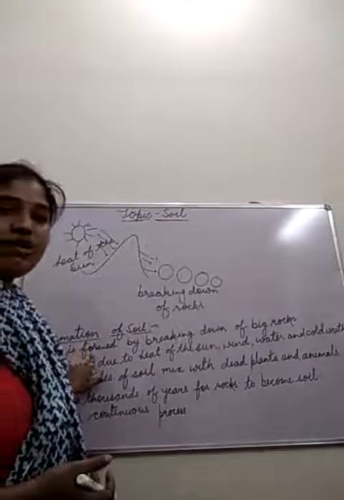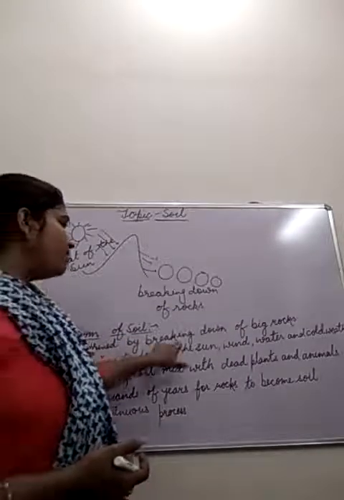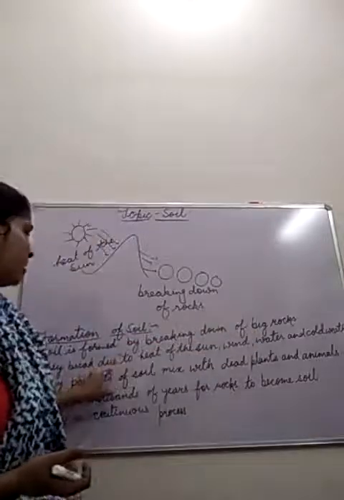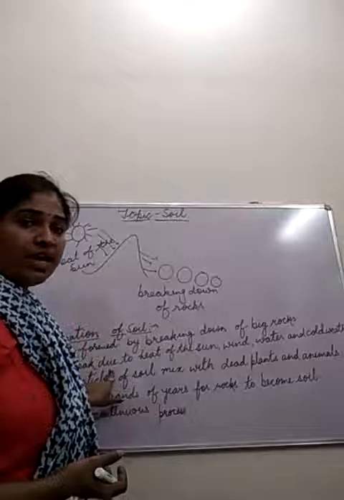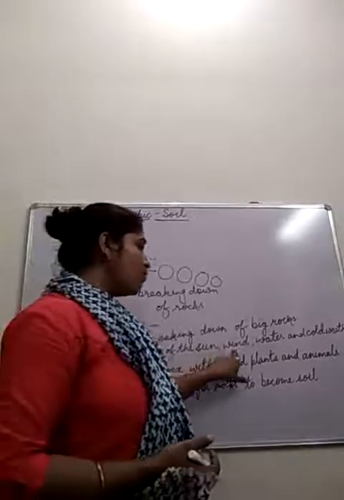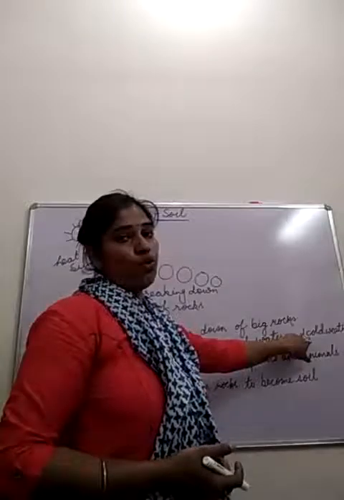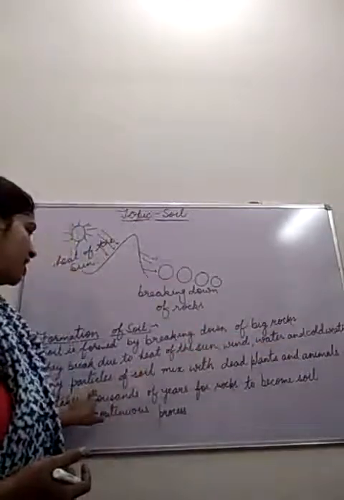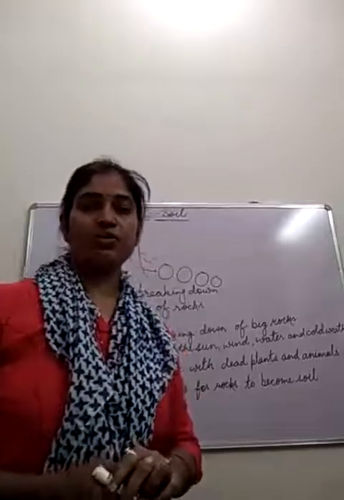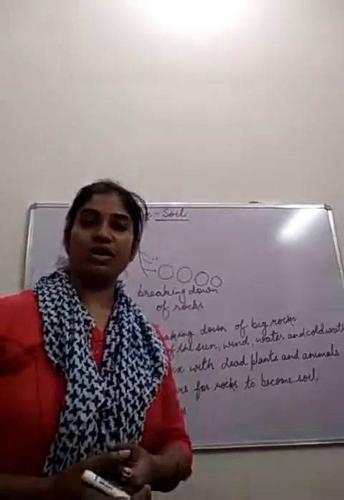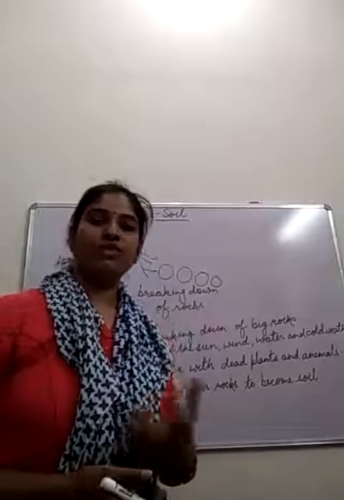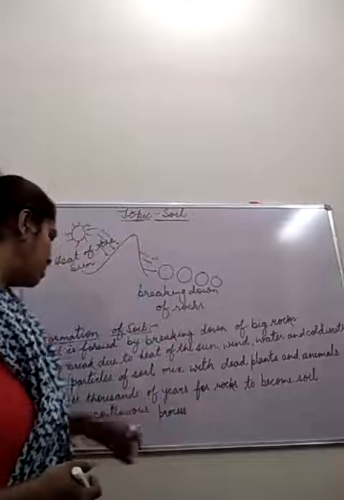So how is soil formed? Soil is formed by the breaking down of big rocks. Okay, they break down. How would the rocks break? The rocks break due to heat of the sun, the strong wind, heavy rain and cold weather. Tiny particles of rocks mix with the dead plants and animals. जब उसके tiny particles, rocks के tiny particles mix हो जाते हैं dead plants और animals के साथ, तो वो किसकी formation कर देते हैं? soil की formation कर देते हैं.